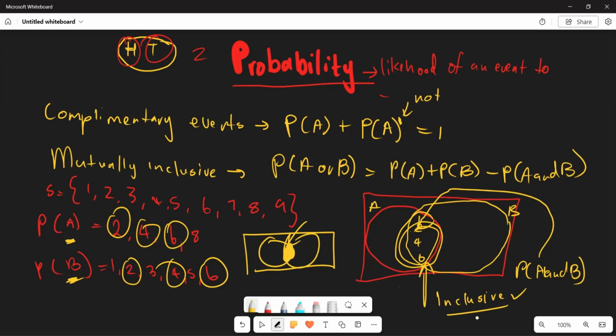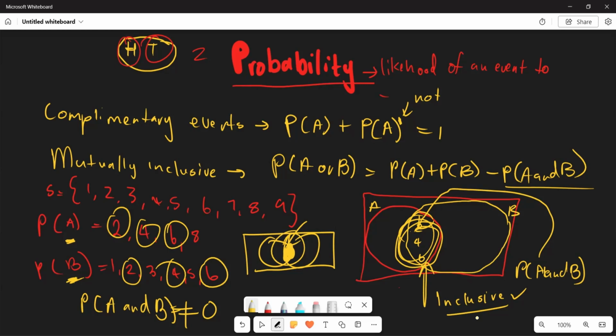What you need to know is that the fundamental principle of mutually inclusive is that the probability of A and B cannot be equal to 0, which means you cannot have 0 where your 2 circles meet.